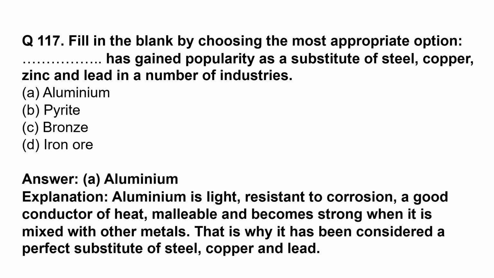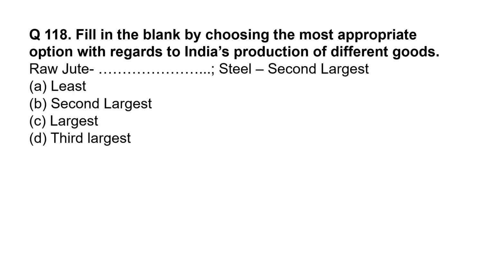Aluminium is light, resistant to corrosion, a good conductor of heat, malleable, and becomes strong when it is mixed with other metals. That is why it has been considered a perfect substitute of steel, copper, and lead. Fill in the blank by choosing the most appropriate option with regards to India's production of different goods. Raw jute, largest, steel, second largest.